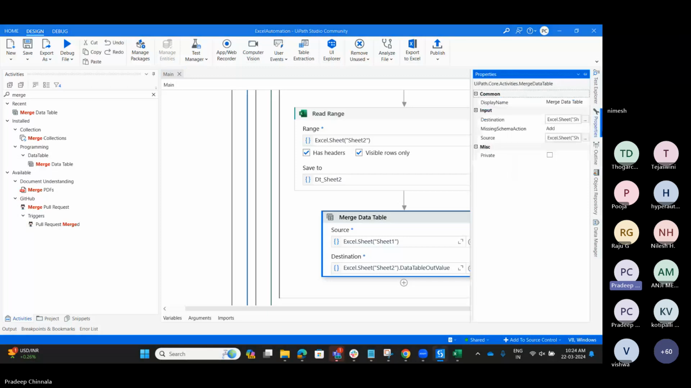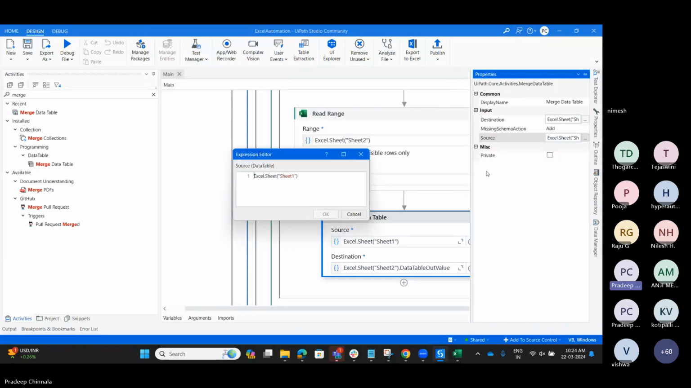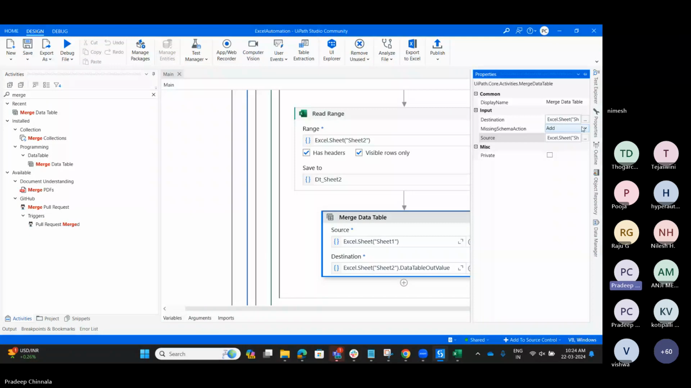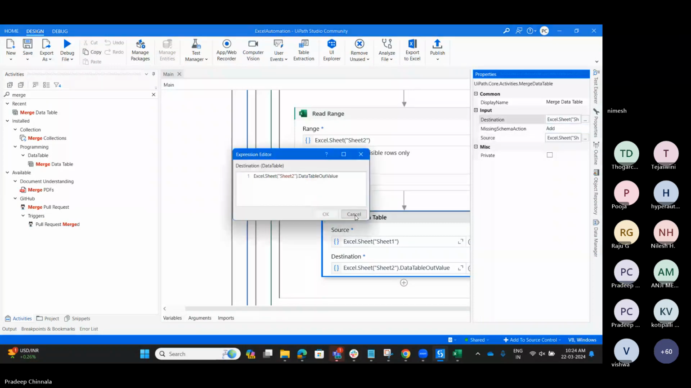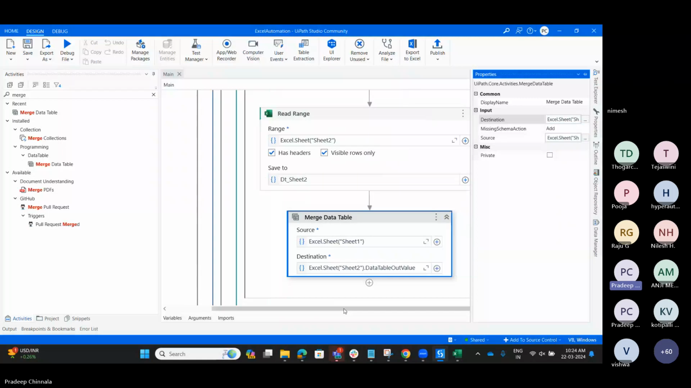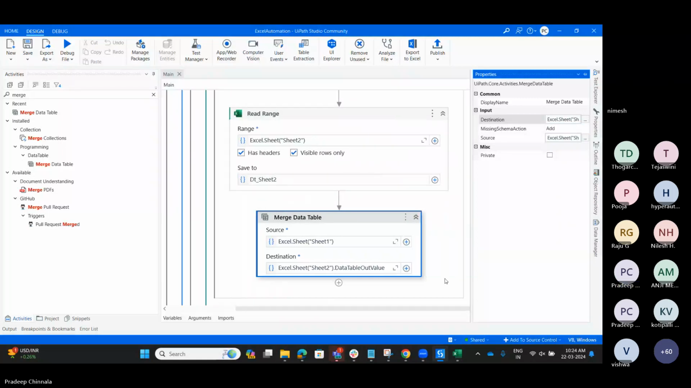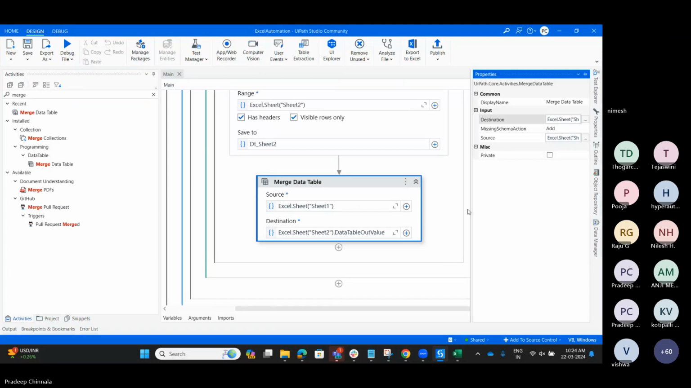Do we need to provide anything? Missing schema, add, ignore error. We are adding the data itself. Input. This is source. This is the destination. We don't have much information available here.